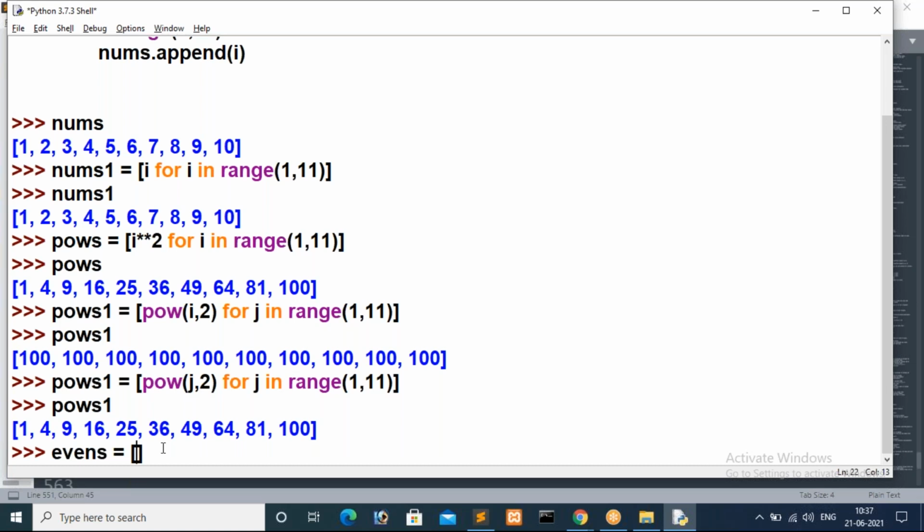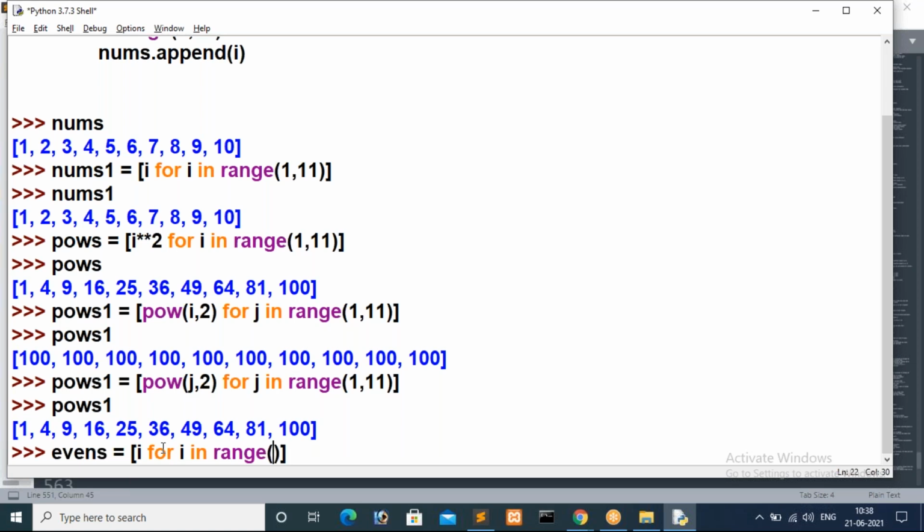So with list comprehensions, I want to store evens now. I'm just taking i for i in range of. Now I want to print even numbers. So what is the initial value for this range method, guys? Anybody try to guess? Now I'm trying to store even numbers inside the evens list. So what is the initial value for that?